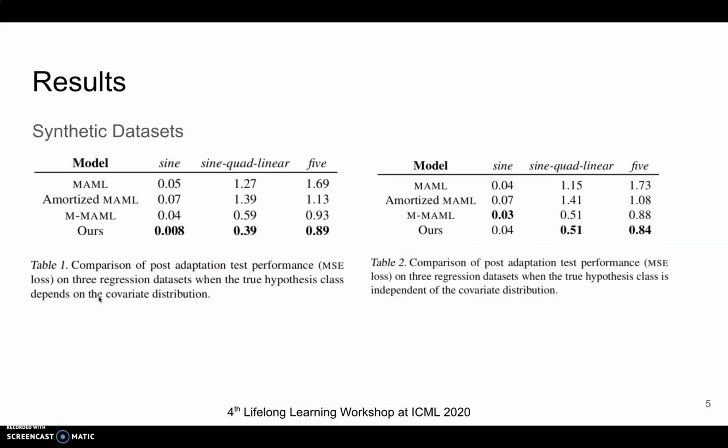Coming on to how well we perform, we consider 2 synthetic regression datasets. In one of them, we designed a correlation between the hypothesis class and p of x, while keeping them independent in the other. For both, we construct the dataset using different hypothesis classes like sine, cos, or their combination. We find that we perform significantly better in the MSE metric over our baselines when there is a relation between p of x and the hypothesis class, while we perform almost equally well to those when there is no such relation. This encourages us to test our approach on real-world datasets like mini-ImageNet in future.